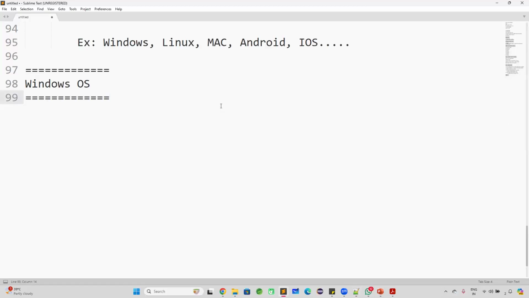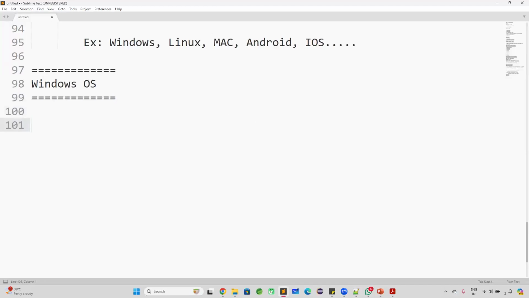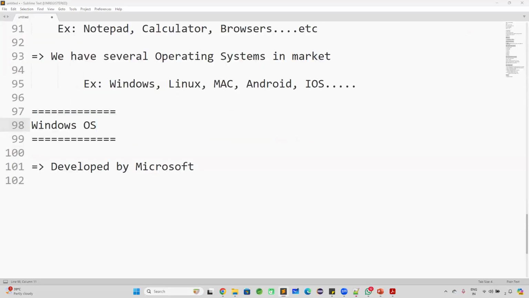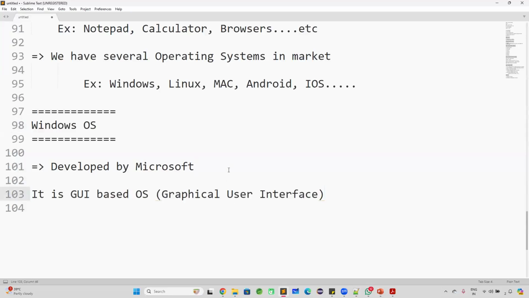Good. So what is this Windows operating system? Windows operating system was developed by a company called Microsoft, guys, our Bill Gates. Microsoft company developed this Windows operating system. This Windows is a software. Currently, I'm taking a class on my laptop. To take the class, I'm using a Windows machine only, because this Windows machine is providing the GUI facility. GUI is nothing but graphical user interface, which is available in the Windows operating system.